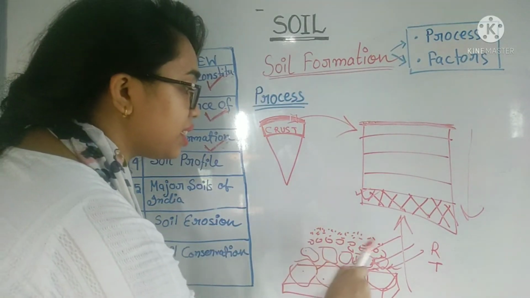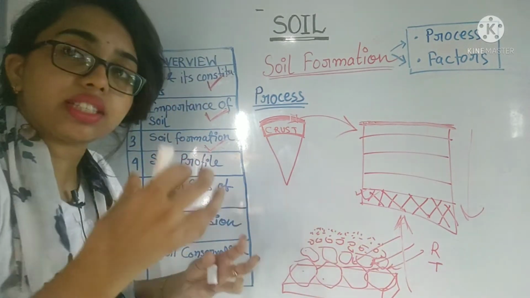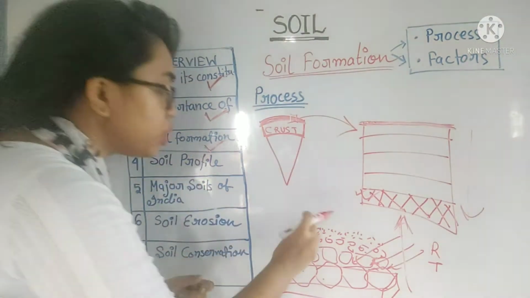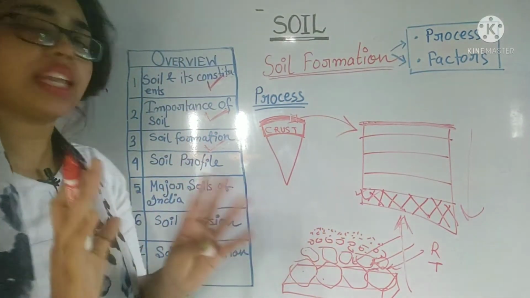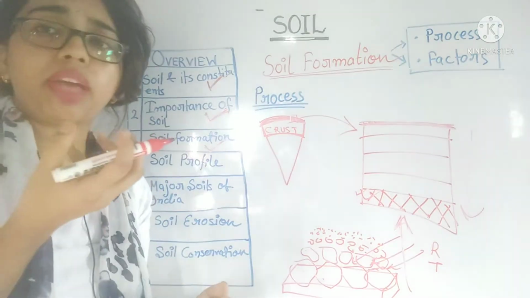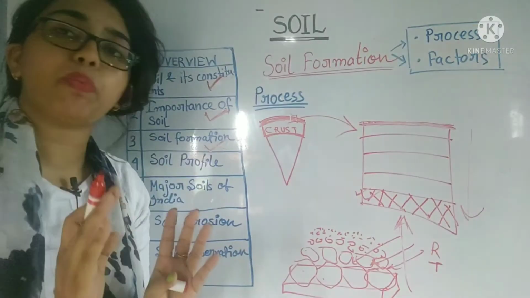So these are the disintegrated matters. If we go upward, the radius of these disintegrated particles gets smaller. So we can understand that due to some climatic elements or agents, this parent rock disintegrated into particles.